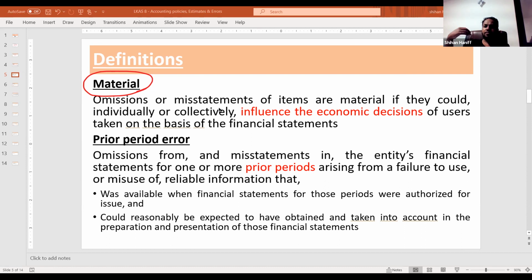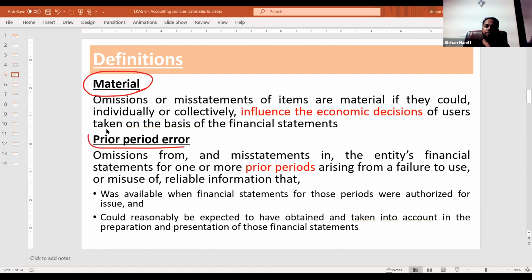If the information is not material, we call it immaterial. Those immaterial items you don't prioritize; you can record them as a total or aggregation. But material information you have to show separately in the financial statements.